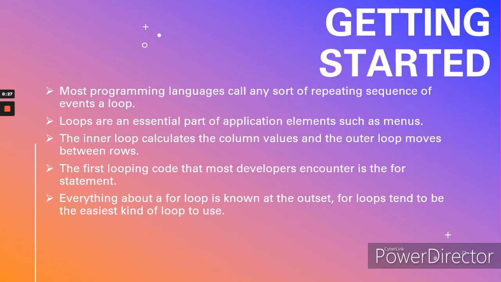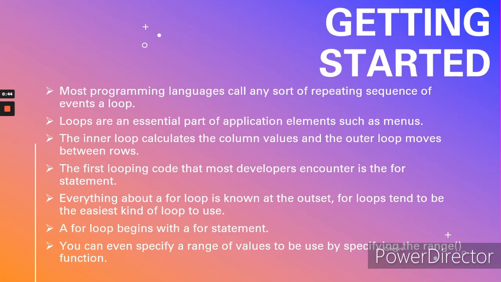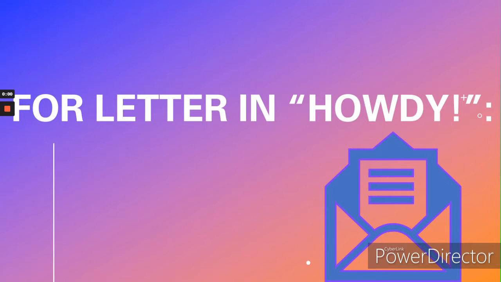A for loop begins with a for statement. The for statement describes how to perform the loop. The Python for loop works through a sequence of some type. It doesn't matter whether the sequence is a series of letters in a string or items within a collection. You can even specify a range of values to use by specifying the range function. This is real Python code and this is how you use for loop in Python.